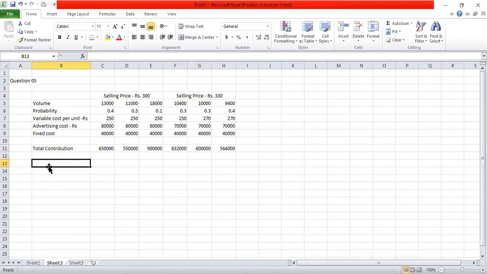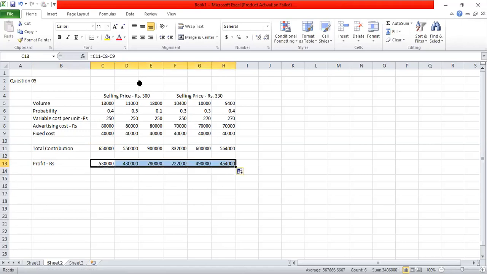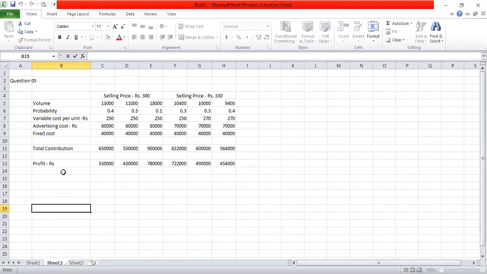Now I can calculate the profits by deducting advertising cost and fixed cost from the contribution. So contribution 650,000, advertising cost 80,000, fixed cost 40,000, profit when the volume is 13,000 at the selling price of 300 would be 530,000. So in this way I can calculate all the profits. So based on these profits, now I can calculate the expected profit.